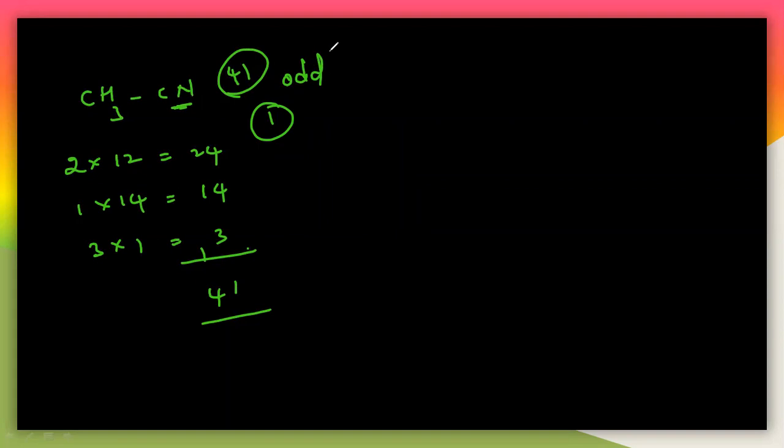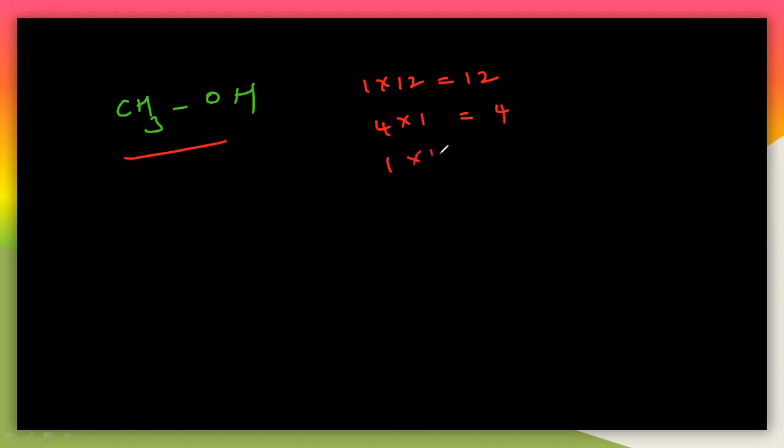So let us take a simple example like methanol, CH3OH. Find the molecular weight of this particular sample. 1 carbon, that is 1 into 12, 12 here, and 4 hydrogens, 4 into 1 is 4, and 1 oxygen atom, 1 into 16, because oxygen has atomic number 8 and the mass is 16 here.